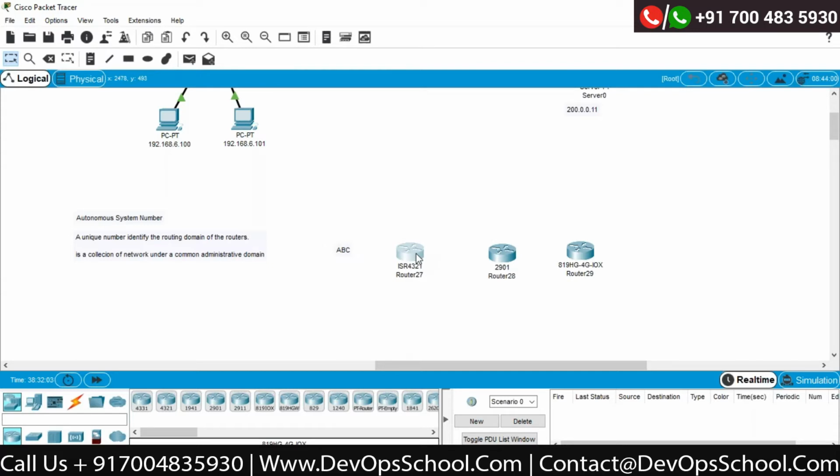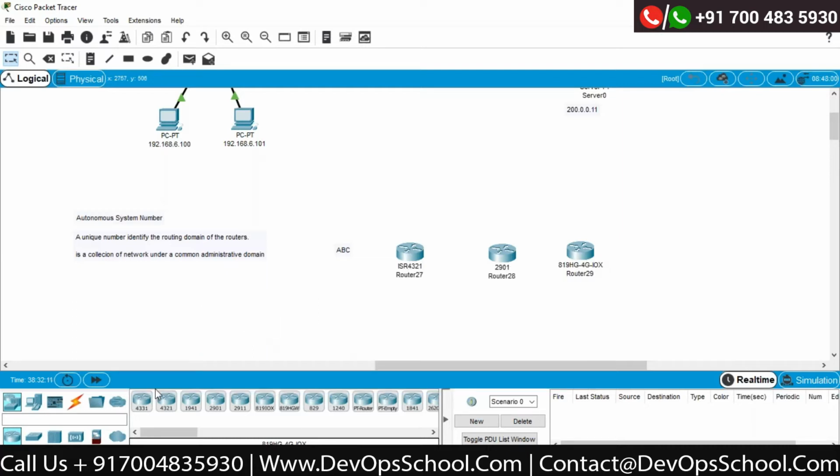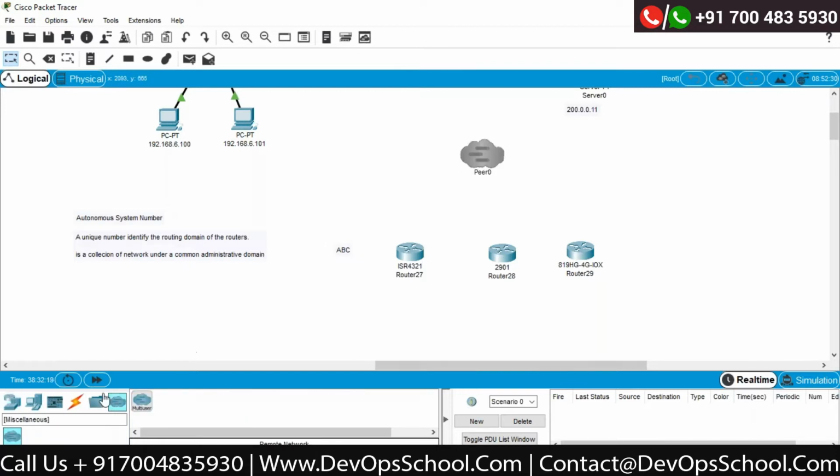Now my requirement is to make communication possible between these routers. So what should I do? I should go for an internet service provider. Let's say I have an internet service provider, which is nothing but Tata Telecommunication.